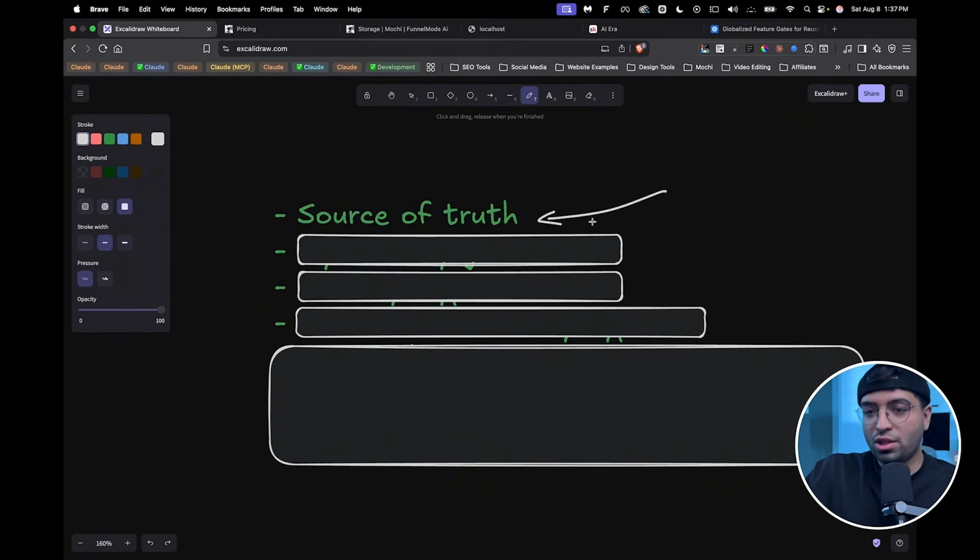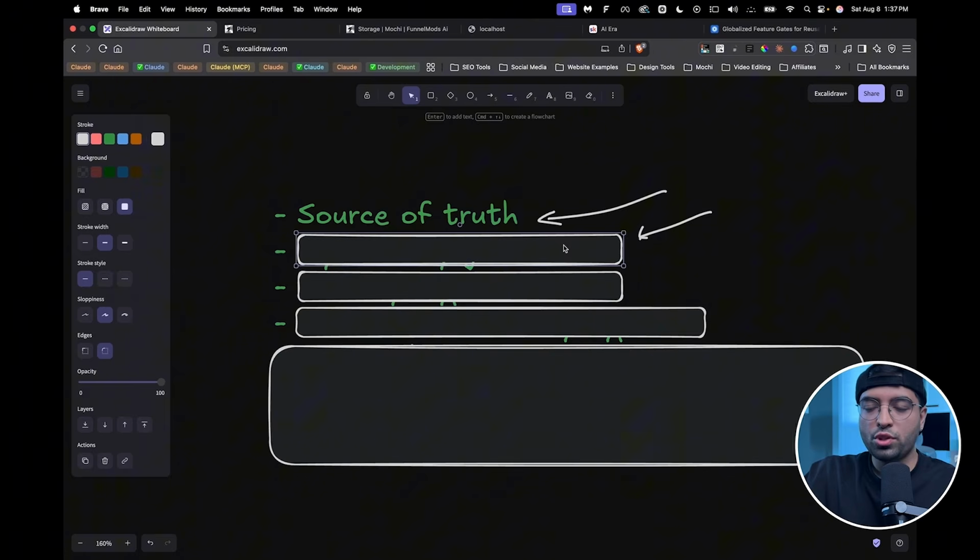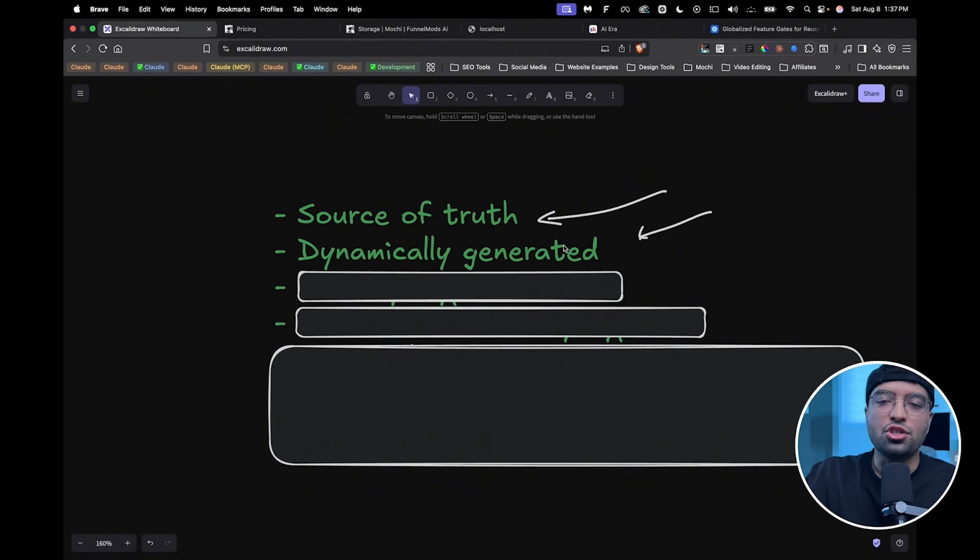Now, for this to actually work, you need to implement this strategy right here, which is all TypeScript types should be dynamically generated. You can't hard code them over and over again. You can't rebuild the types. I've seen this happen, and AI actually makes this mistake. The reason is because, first, you probably have bad patterns in the app that you've been building so far, or you just haven't instructed it to do so. So please do. I'll show you later how you can enforce these rules and instruct this to AI. But essentially, those types need to be dynamically generated.